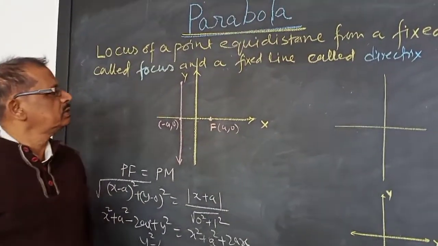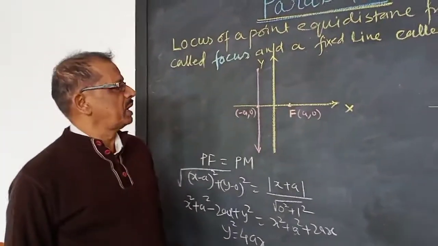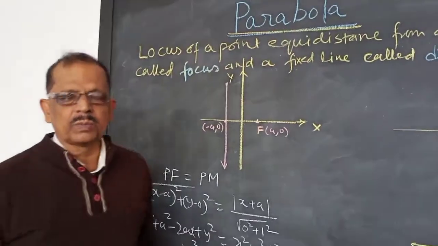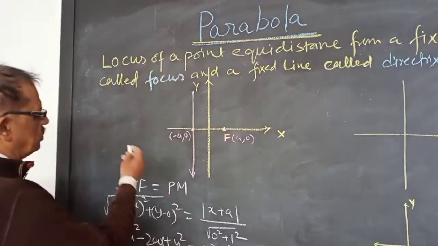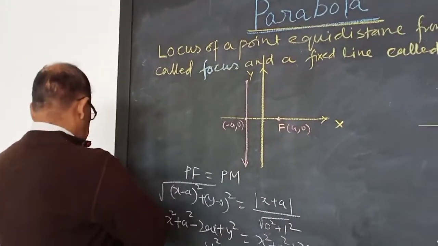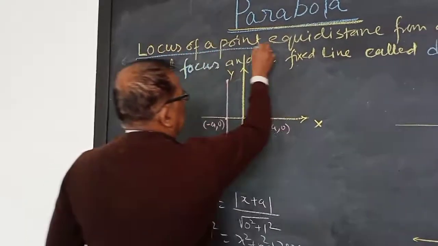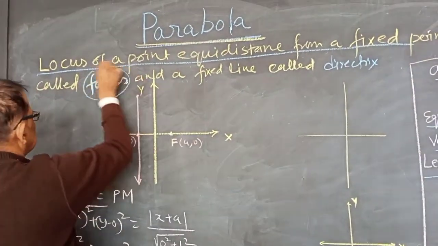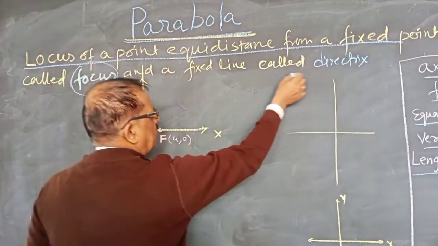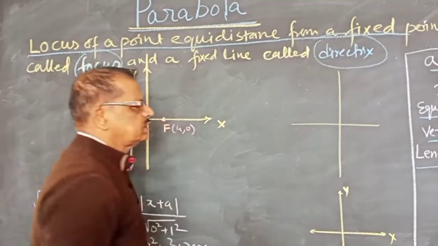Good morning, students. Now we start parabola. Parabola is a type of curve, like a circle. So, what is a parabola? It is a locus of a point equidistant from a fixed point called the focus and a fixed line called the directrix.